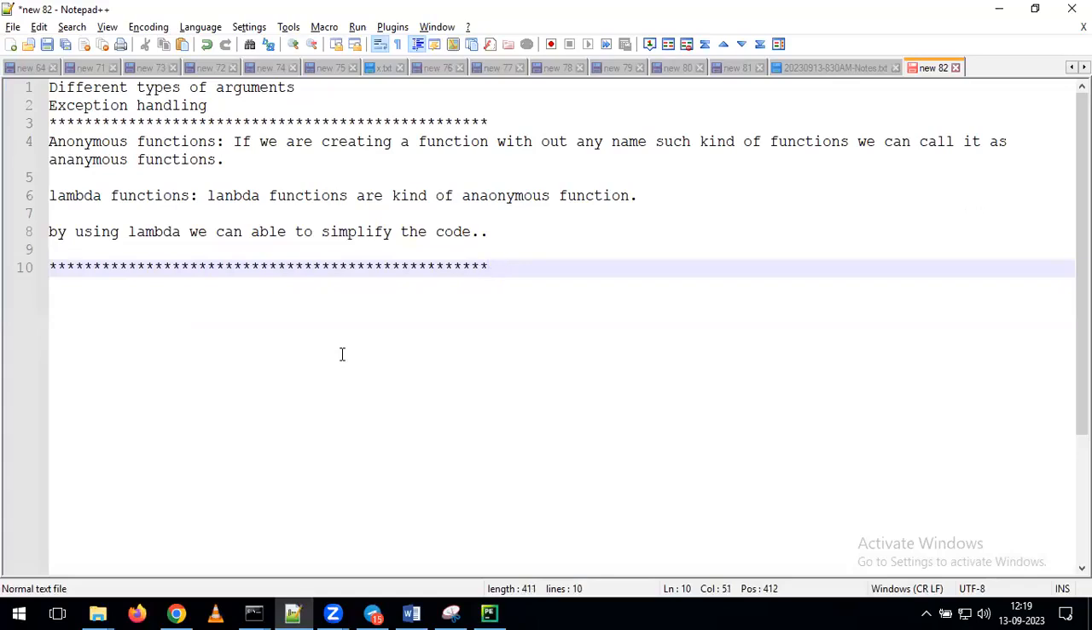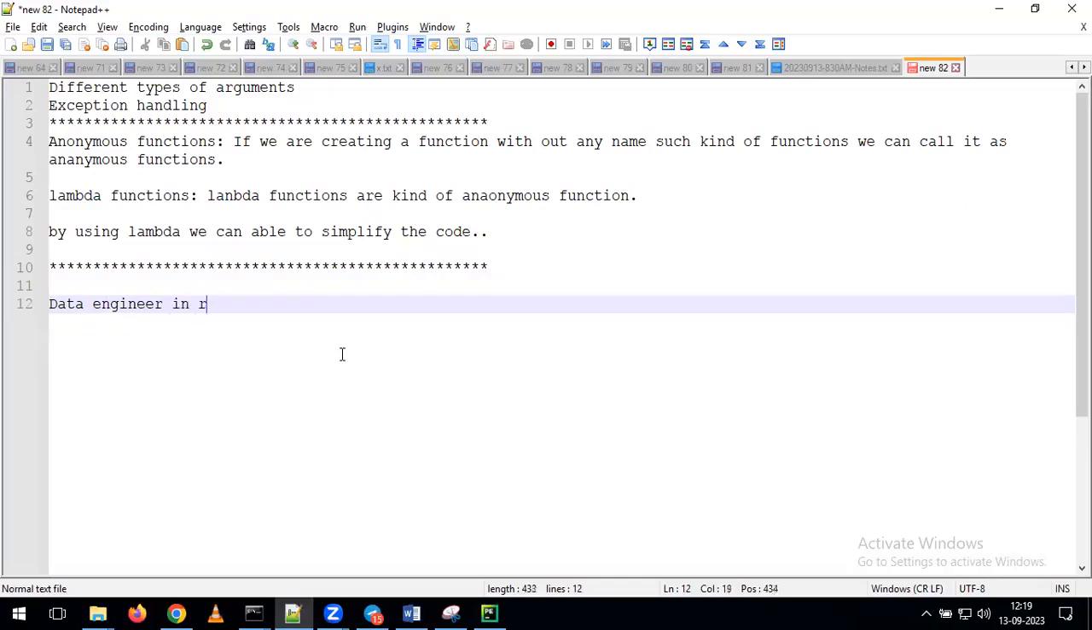Now tell me, if you are going to work as a data engineer in real time, what are we doing here? We are going to work on what? Data. So continuously we are going to work on the data only. If you remember, from the last 40-45 days, every day what are we discussing? We are discussing data. So obviously we are going to work on the data only as part of our real-time project.